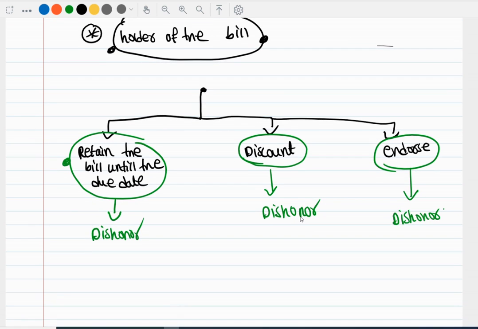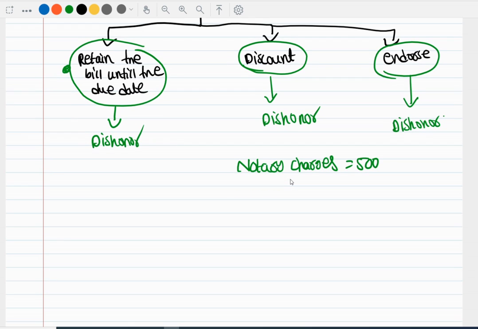For the sake of understanding, we will consider notary charges here as 500 rupees, and we know that the bill value is 10,000 rupees. Next. In the first scenario, normally what is the journal entry when the bill is dishonored? Debtor account debit. So normally you will write 10,000 because Raj is your debtor for 10,000.